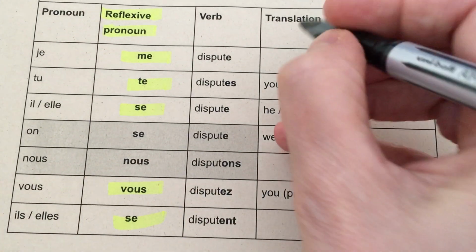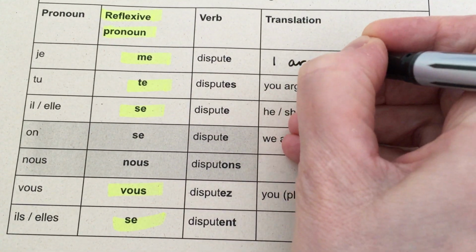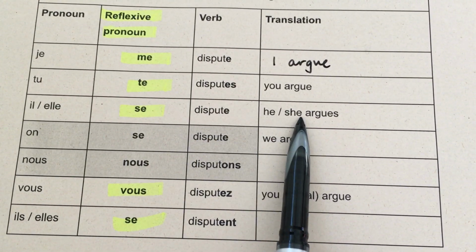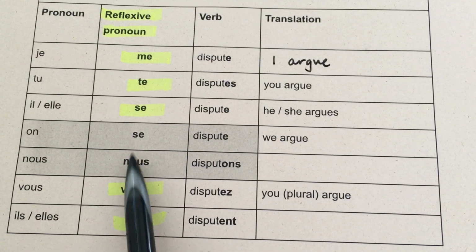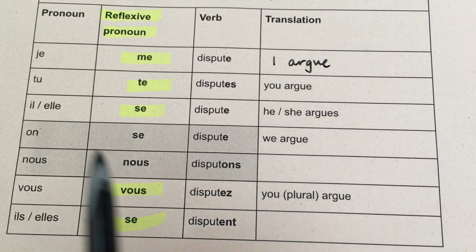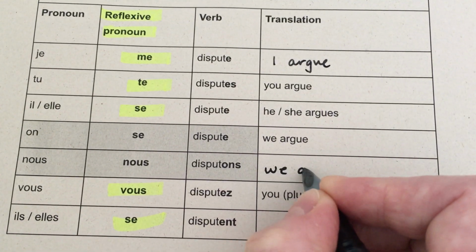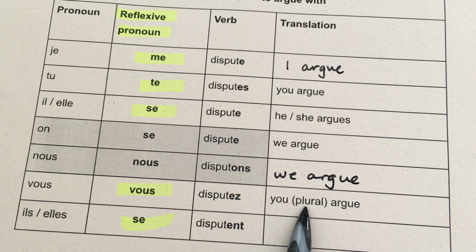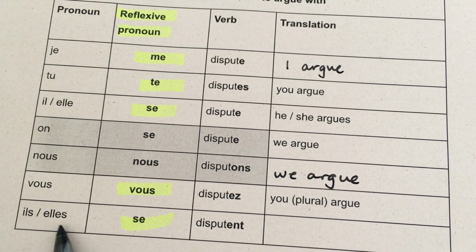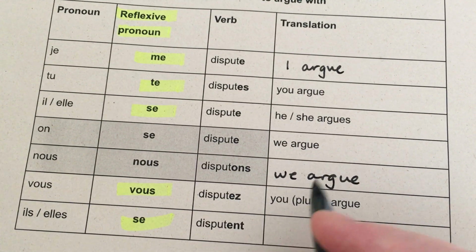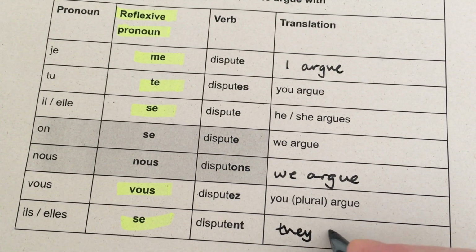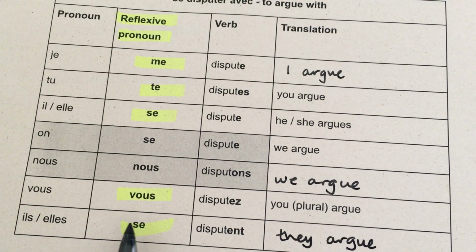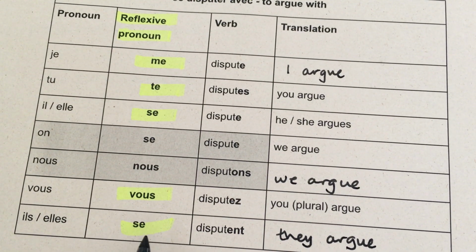So je me dispute, I argue. Tu te disputes, you argue. Il, elle se dispute, he or she argues. On and nous both can be translated as we. On se dispute, we argue. So nous nous disputons is also we argue. Vous vous disputez, you plural or you formal argue. And then ils or elles, how do we translate ils and elles when there's an S on the end? That's right, they argue. Okay, so this, which I've highlighted, is the key thing that you need to remember when forming a reflexive verb.